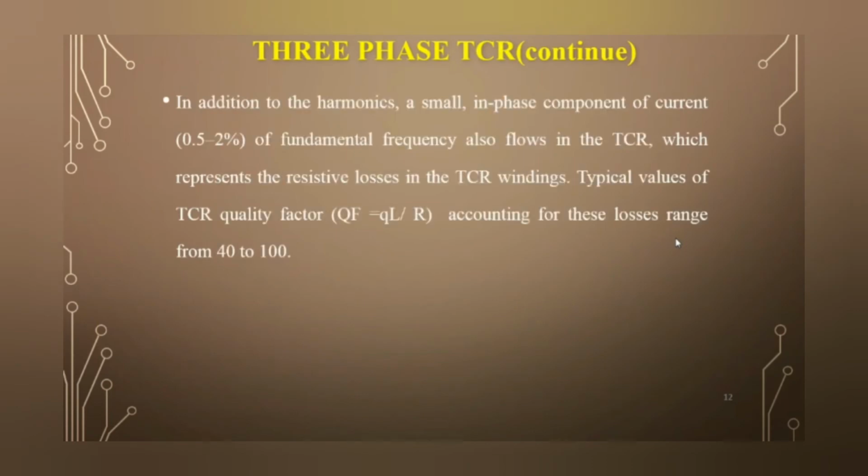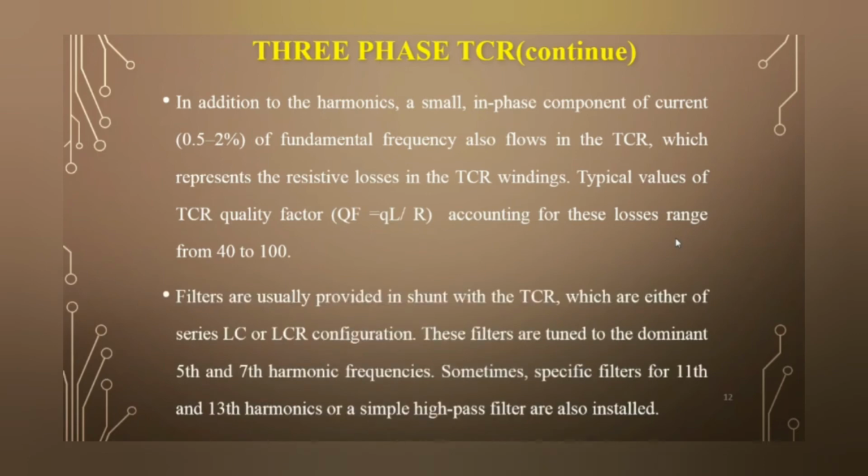In addition to the harmonics, a small in-phase component of current of fundamental frequency also flows in the TCR, which represents the resistive losses in the TCR winding. Typically, the value of the TCR quality factor accounting for these losses ranges from 40 to 100. Filters are usually provided in shunt with the TCR, which are either of series LC or LCR configuration, and these filters are tuned to the dominant 5th and 7th harmonic frequencies.